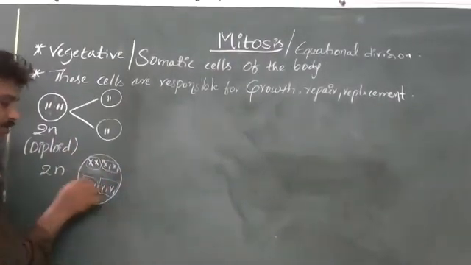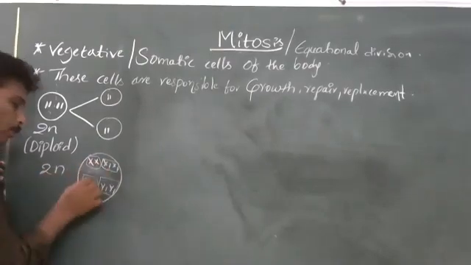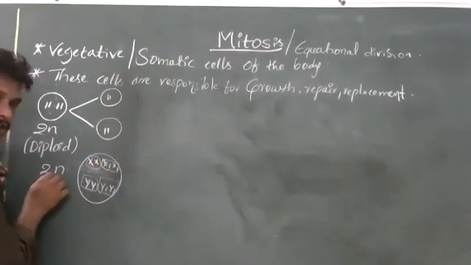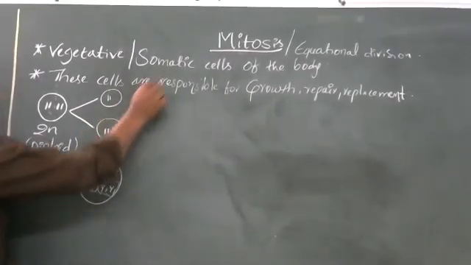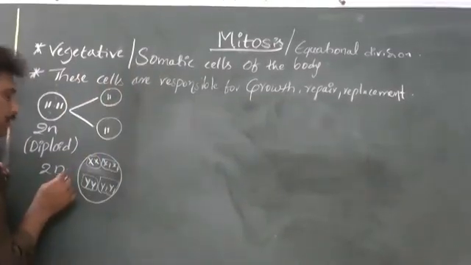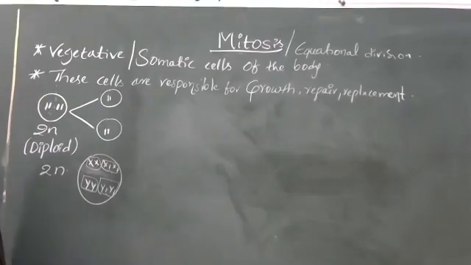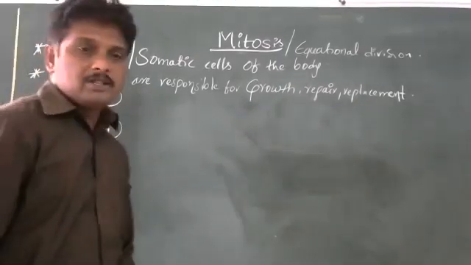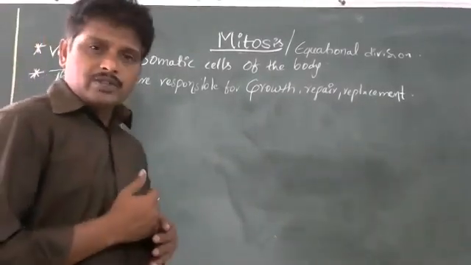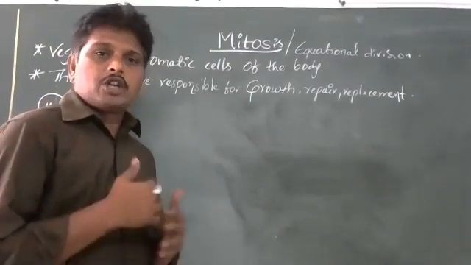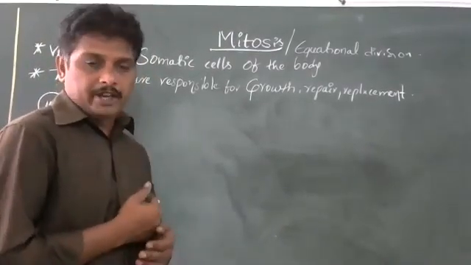But here they are the same, so it is considered 2n. Before entering mitosis, the chromosomal material doubles in the cell during the S phase, so a vegetative cell enters mitosis with double the amount of chromosomal material.